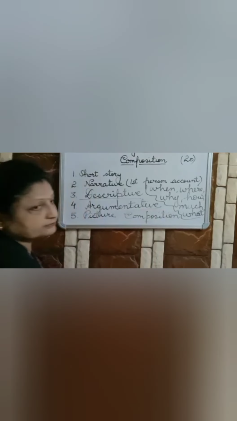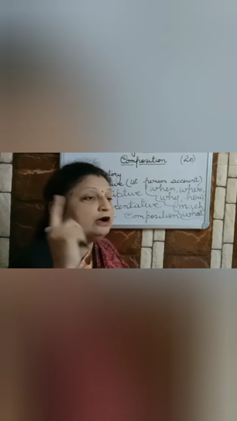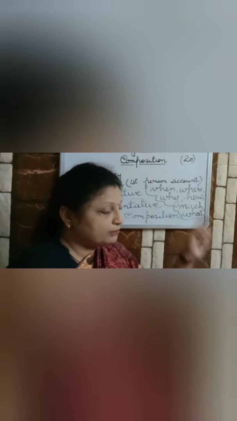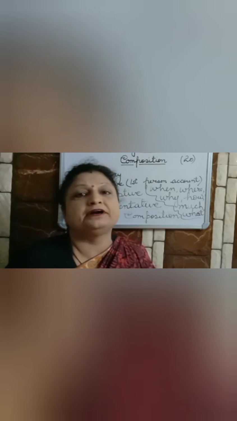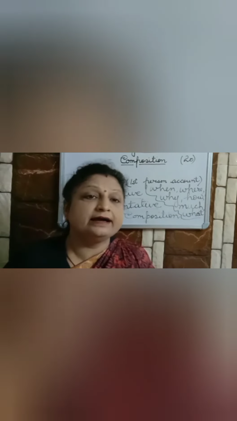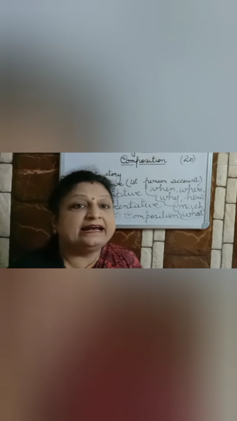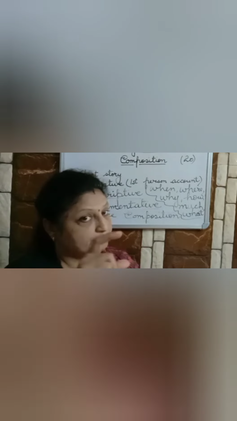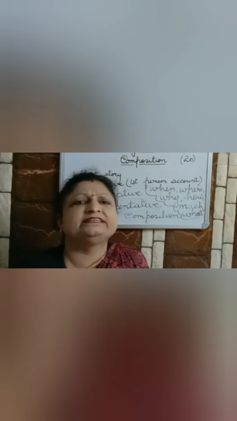And then next is argumentative. In argumentative it is written yes or no. If you agree, I agree. If you do not agree, I do not agree. And when you are agreeing to anything, you have to prove it with at least 5-6 examples, one example in one paragraph, and the examples should be everyday life examples.